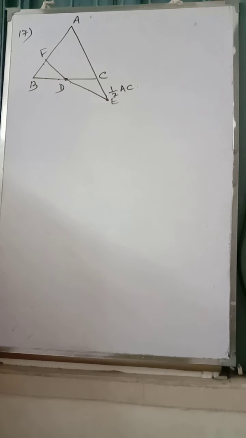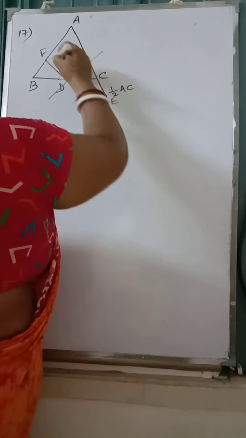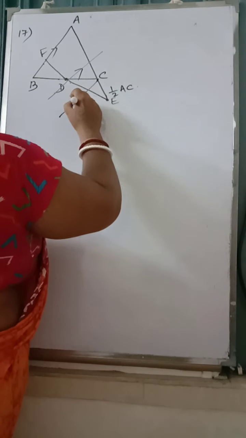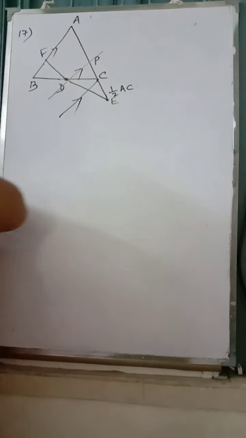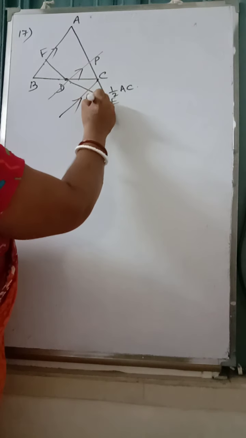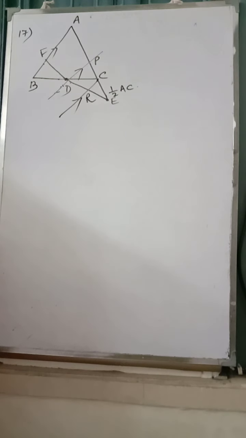Lines through D and C are drawn parallel to AB. Through D a line is drawn parallel to AB, and through C also a line is drawn parallel to AB, which meets AC at point P, this is P, and EF at point R. This point was D. Now you have to prove.